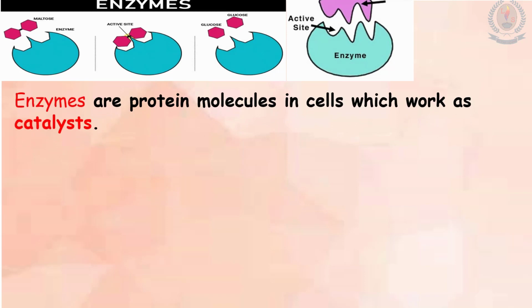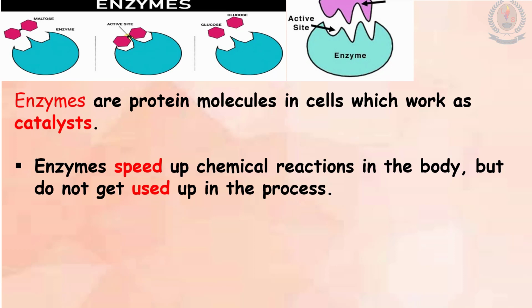Enzymes. Enzymes are protein molecules in cells which work as catalysts. Enzymes are substances produced by our body to speed up chemical reactions. Chemical digestion of food occurs with the help of enzymes. The salivary glands in our mouth release the enzyme amylase. This enzyme helps to break down food in our mouth. Enzymes speed up chemical reactions in the body but do not get used up in the process. Substances that speed up reactions without undergoing any changes are known as catalysts. So, enzymes are biological catalysts.